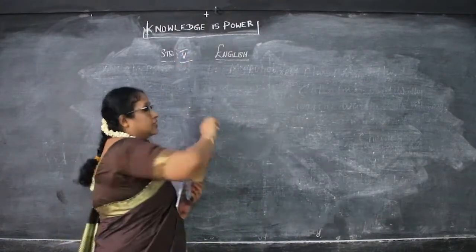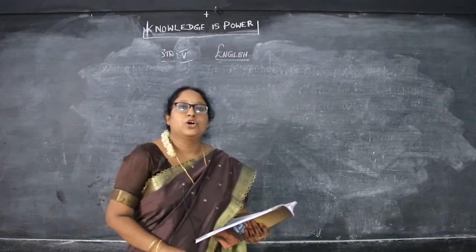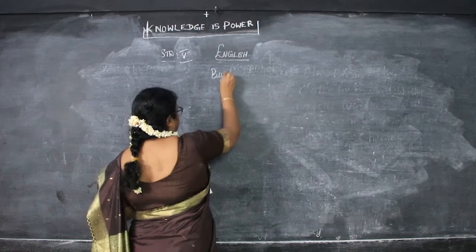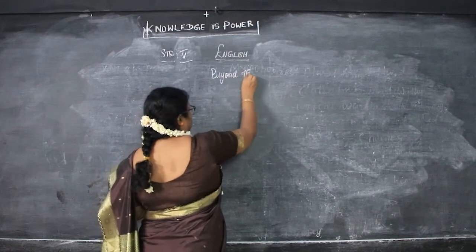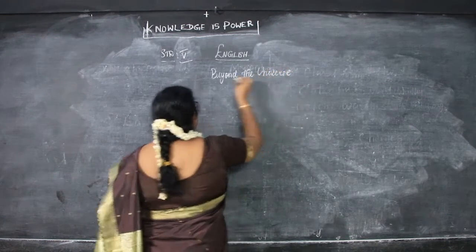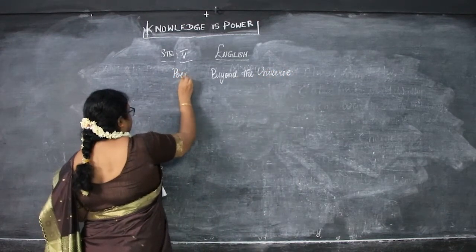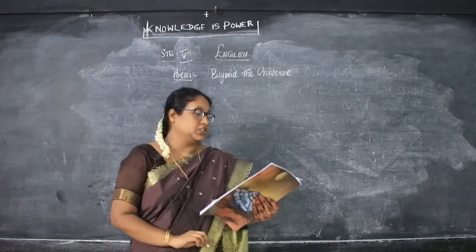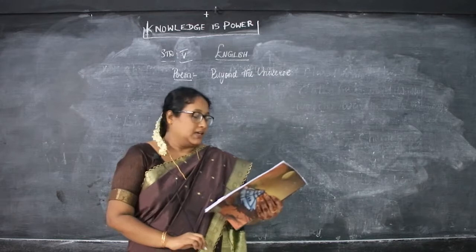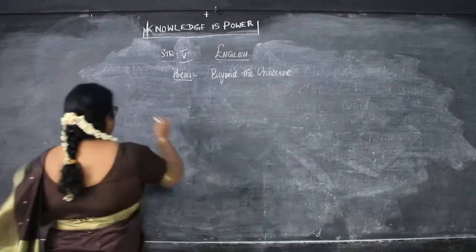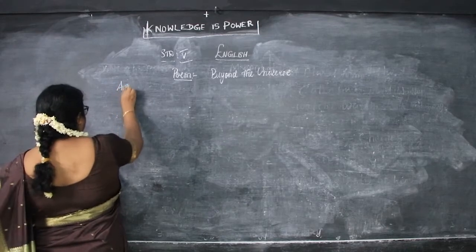In the previous class we read the poem Beyond the Universe. So, what did we read? Beyond the Universe poem. And then we finished Match the planets with its feature and your synonyms. And in the last class I said we will continue with the question answers. So, first is answer the following.